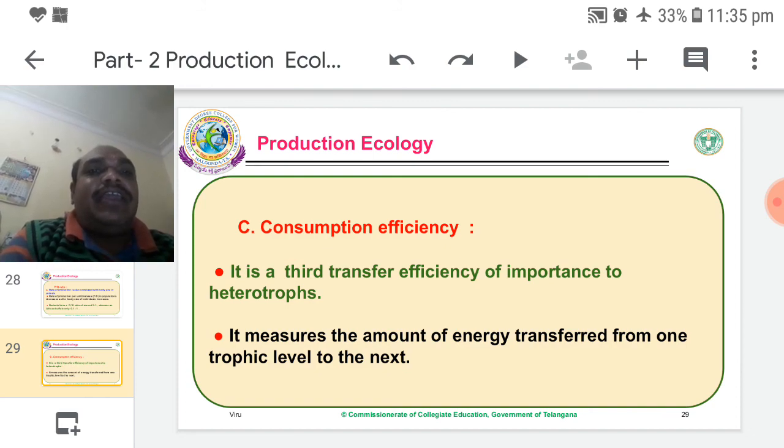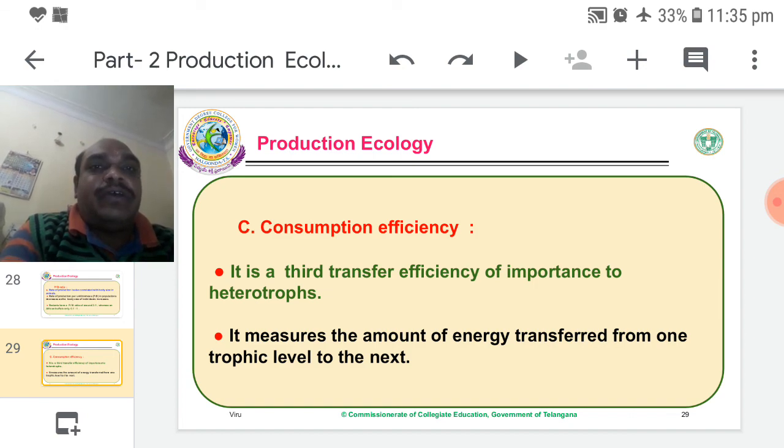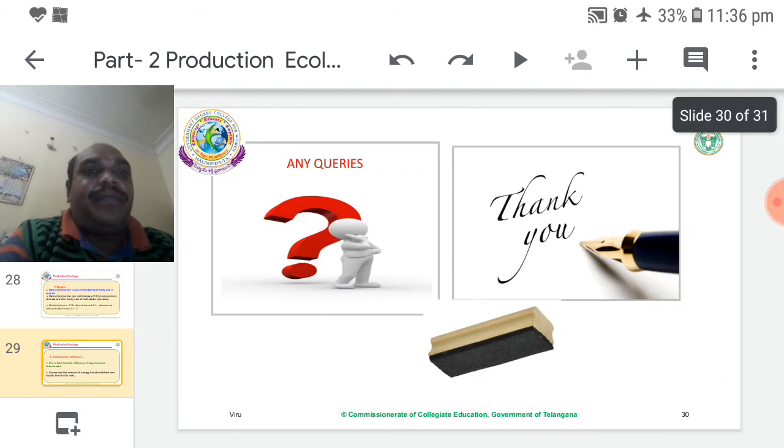Finally, very minute energy is present in the topmost consumers. After death, the topmost consumers, herbivores or producers, all these dead and decayed parts are converted into simple parts by the decomposers. The remaining amount of energy is transferred to decomposers.